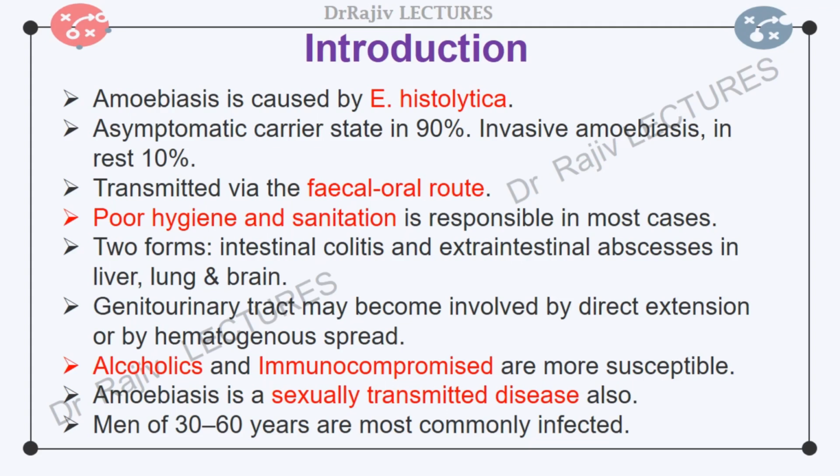Immunocompromised and alcoholics are more susceptible. Amoebic liver abscesses are age and gender dependent. Men of 30 to 60 years are most commonly infected. Amoebiasis is a sexually transmitted disease also.